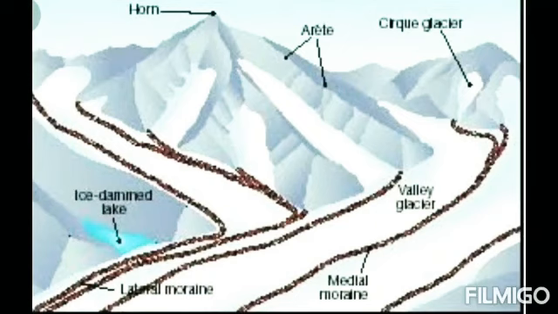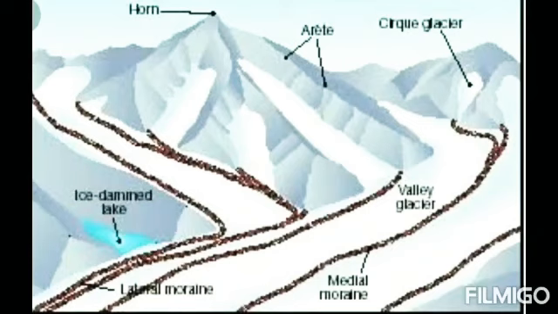Then the second thing we'll start with is arete. Arete is a narrow ridge of rock which separates two valleys. It is typically formed when two glaciers erode parallel U-shaped valleys. That's what arete is all about.